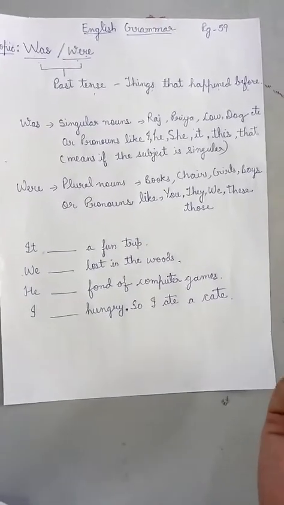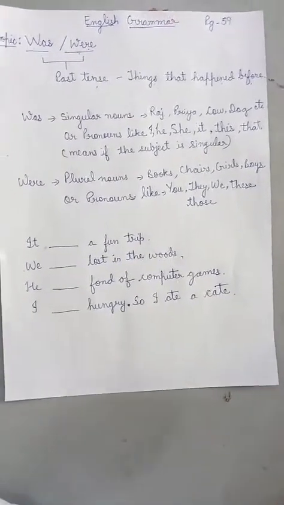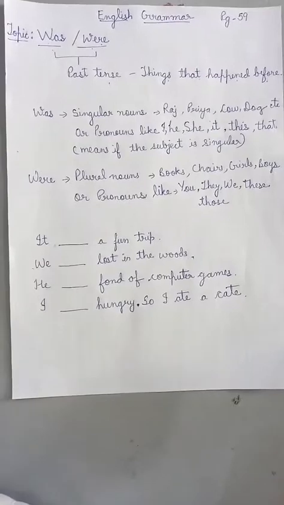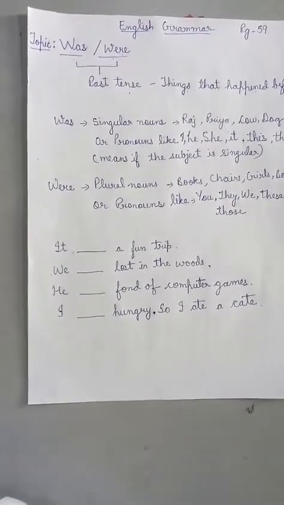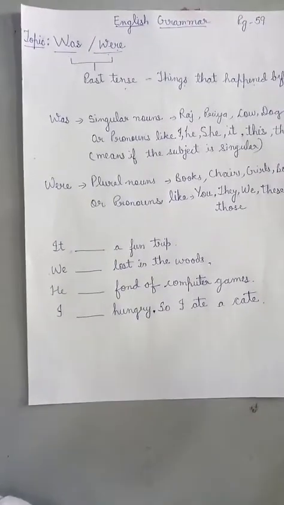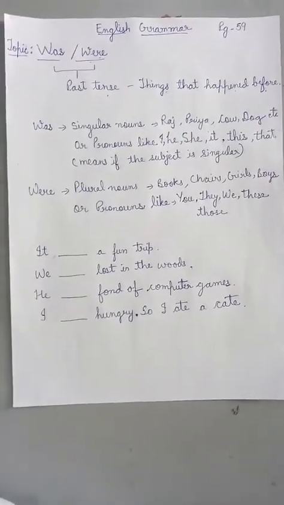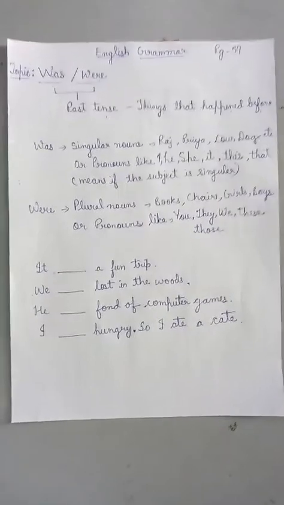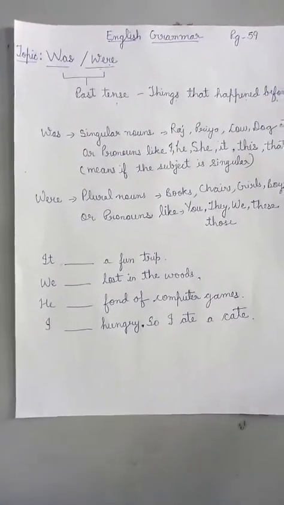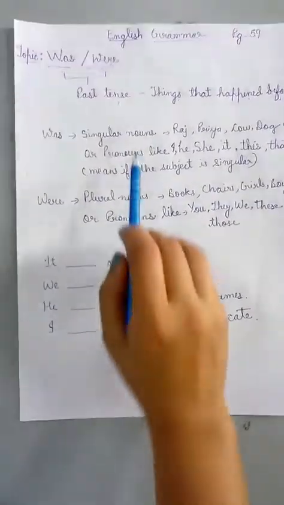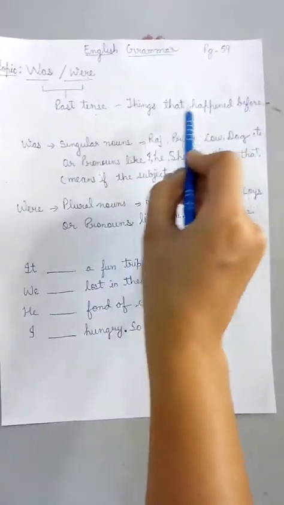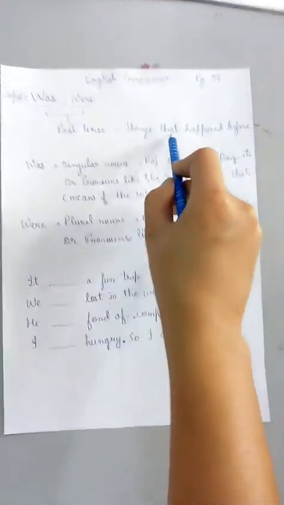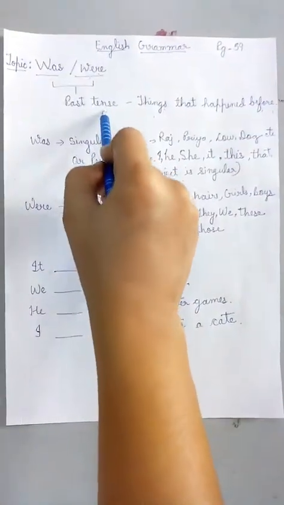right? Or let's take another example, like the weather was very fine yesterday. Means we are talking about the time, the things which have already happened. Okay, so it is called past tense. When we talk about things that already happened, it is called past tense.